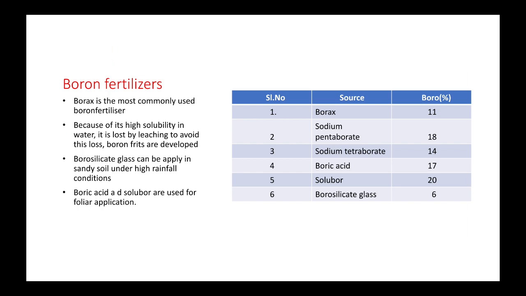The sources of boron fertilizers are borax, sodium pentaborate, sodium tetraborate, boric acid, soluble, and borosilicate glass. 11% of boron is present in borax. In sodium pentaborate, 18% of boron is present. 14% of boron is present in sodium tetraborate, 17% in boric acid, 20% in soluble and 6% in borosilicate glass. Among these, the soluble has the highest boron content.